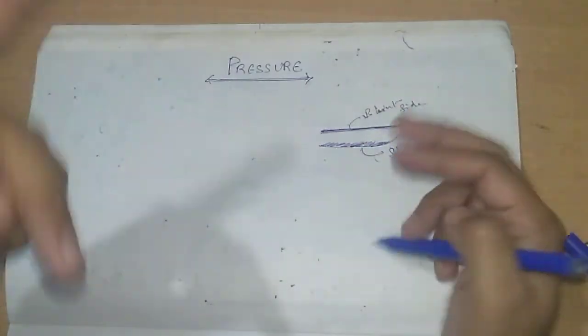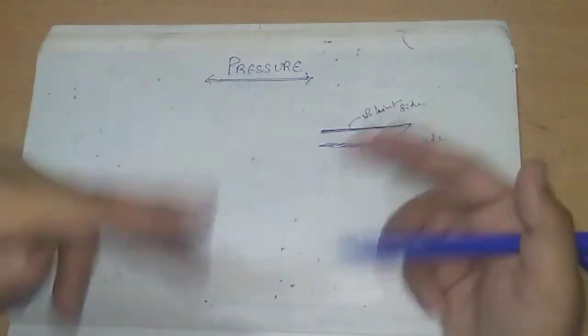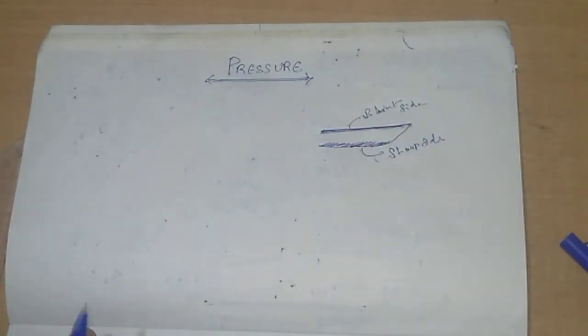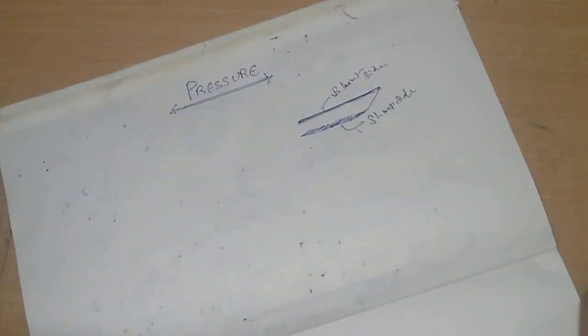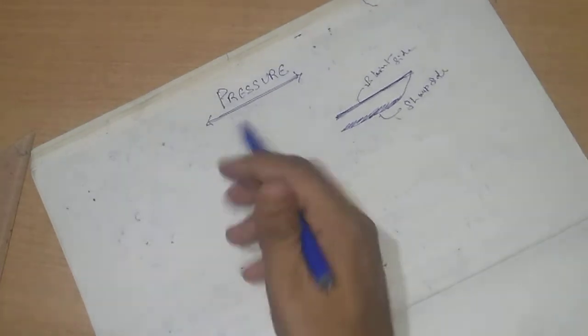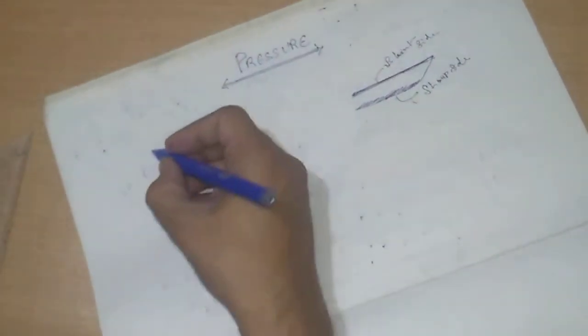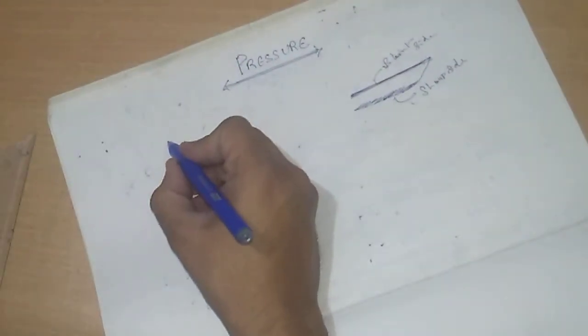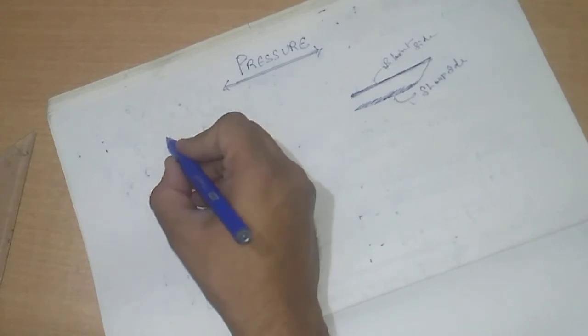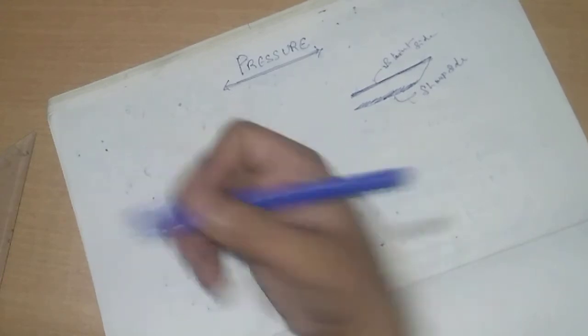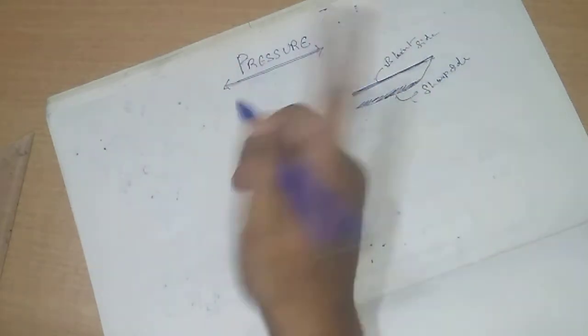Why are these two different effects happening? The effects of application of force are happening. So this is completely associated with a physical quantity, which is pressure. So what is pressure? Pressure is basically the force exerted per unit area. As I told you, there is a relationship between the force and area.